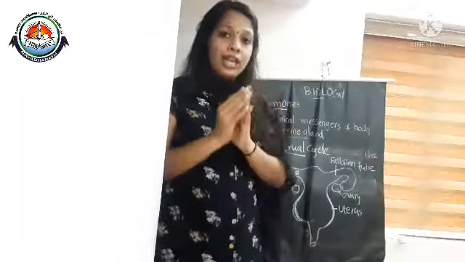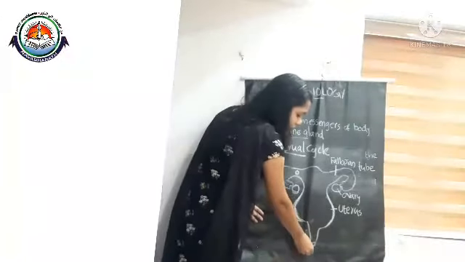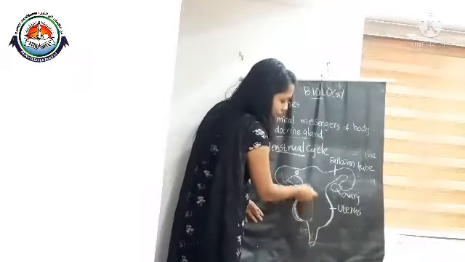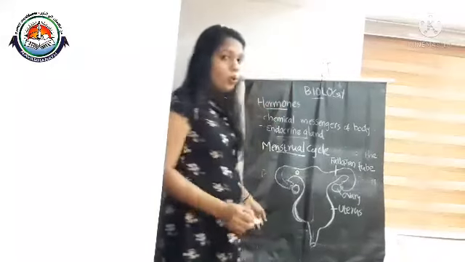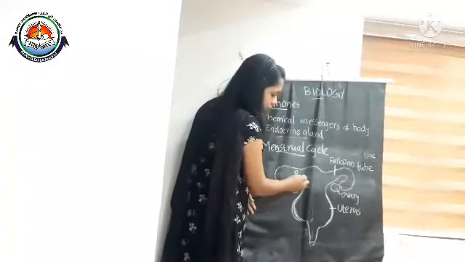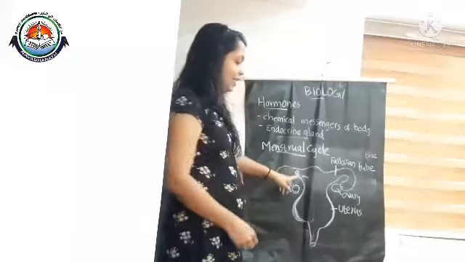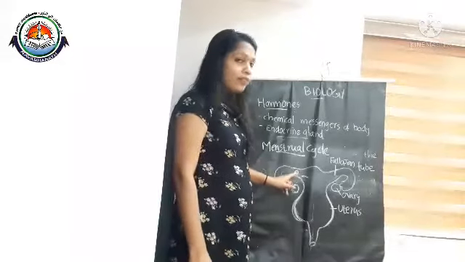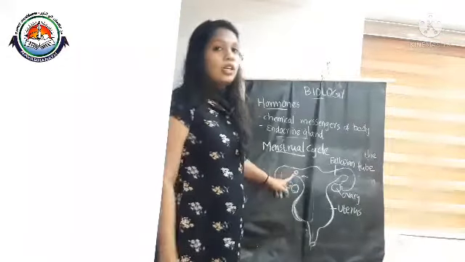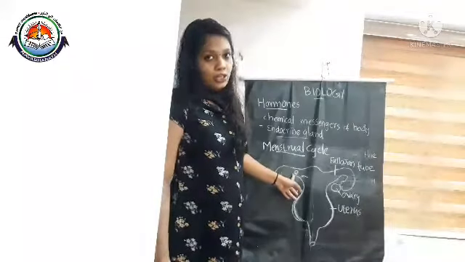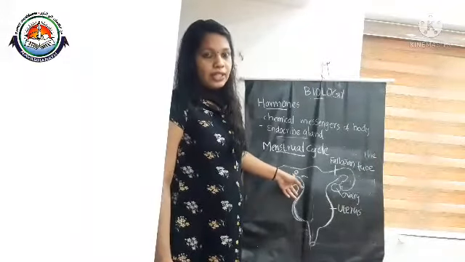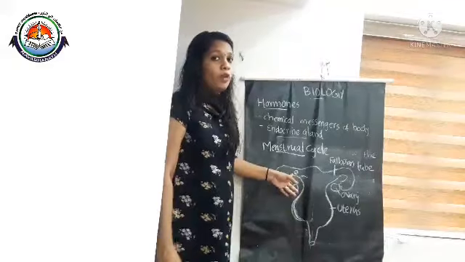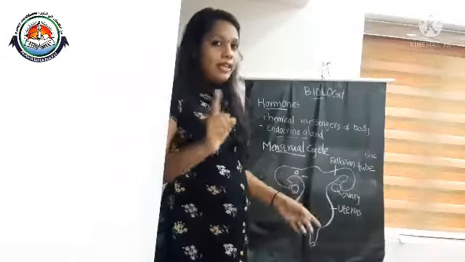If sexual intercourse happens, the sperms will move through the vagina and reach the ovum. Inside the fallopian tube, fertilization occurs, leading to the formation of a zygote.